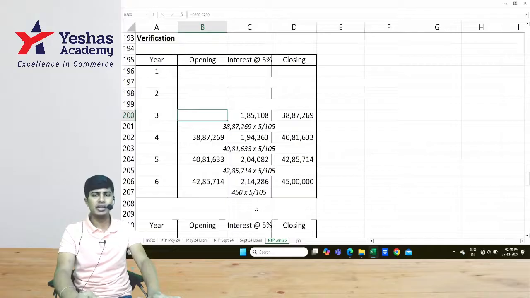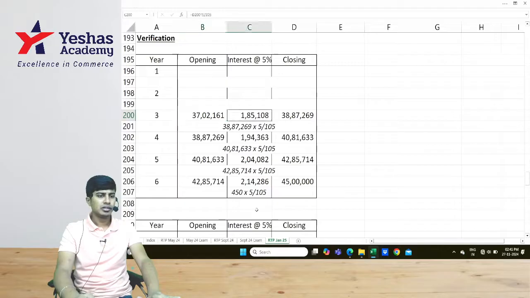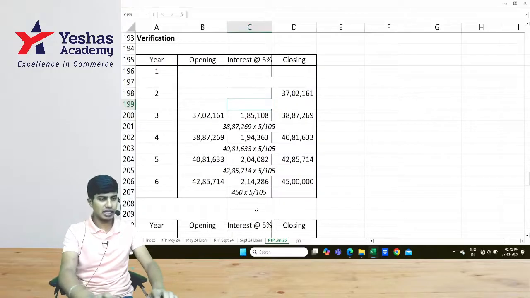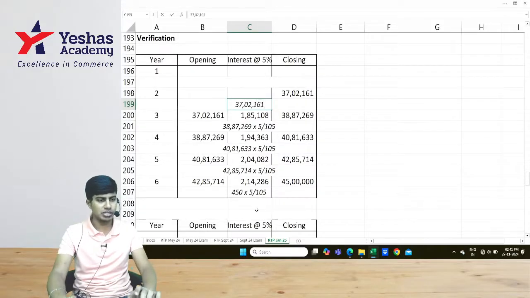Before that, how much would it be? Take 38,87,269 and deduct 1,85,108. 37 lakh 2,161. That becomes the cost at the end of year 2. Now write the same old story here. 37 lakh 2,161 multiplied by 5 divided by 105.